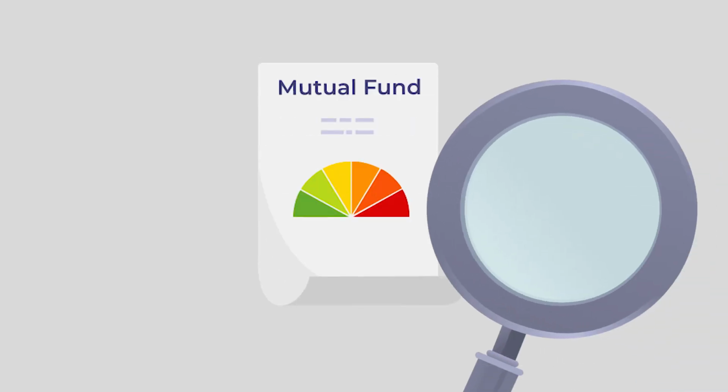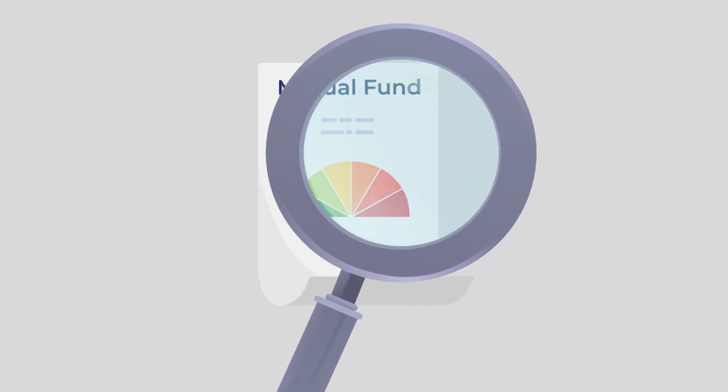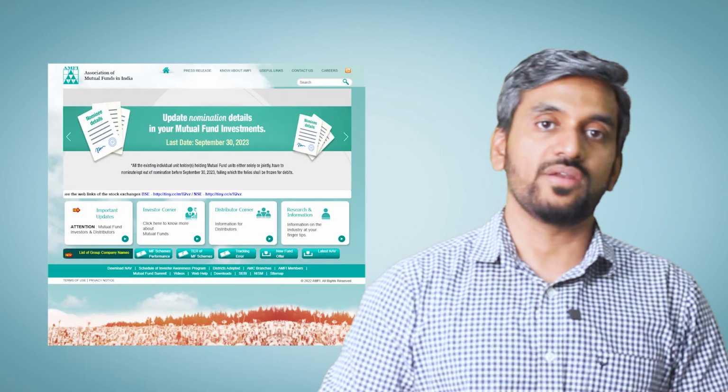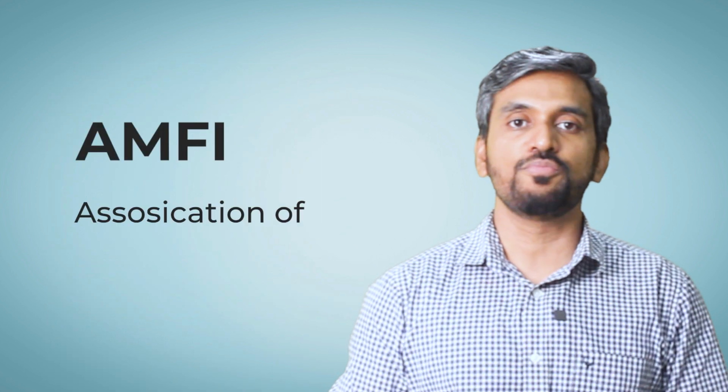Any change in the Riskometer should be communicated by the mutual fund company through a notice or an addendum. Mutual funds should evaluate the Riskometer on a monthly basis and disclose it along with the mutual fund portfolio disclosures. And the same needs to be filed with the AMFI website. AMFI is the Association of Mutual Funds in India. So next time when you invest in a mutual fund scheme, don't forget to check the Riskometer of that scheme.